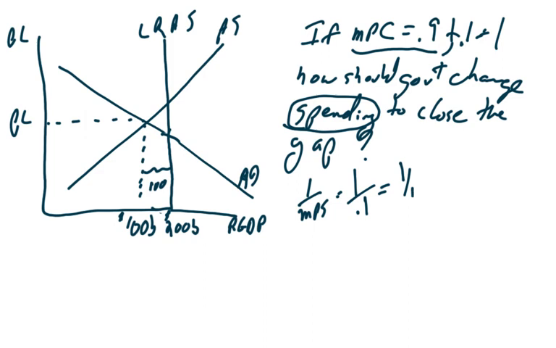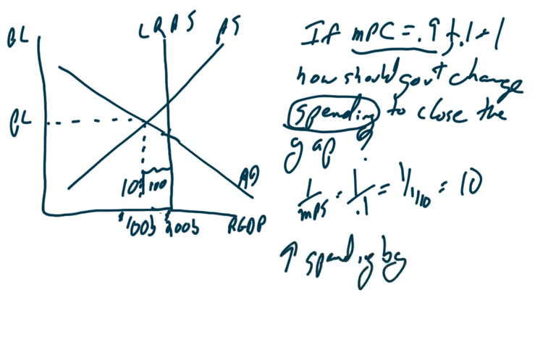That is also 1 over 1/10, which means my multiplier is 10. I'm going to divide 100 by 10. That means that government needs to increase spending by $10 billion to close the gap.